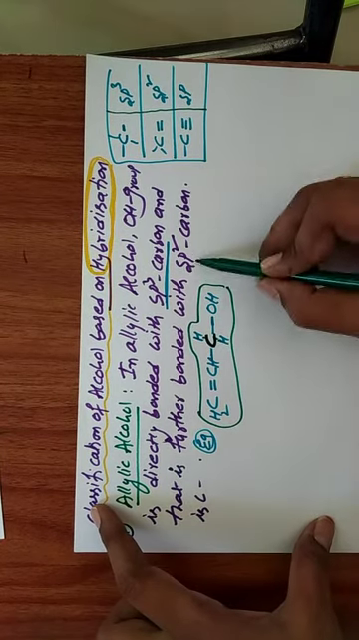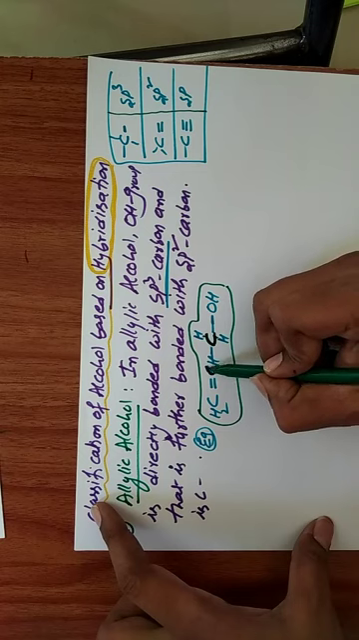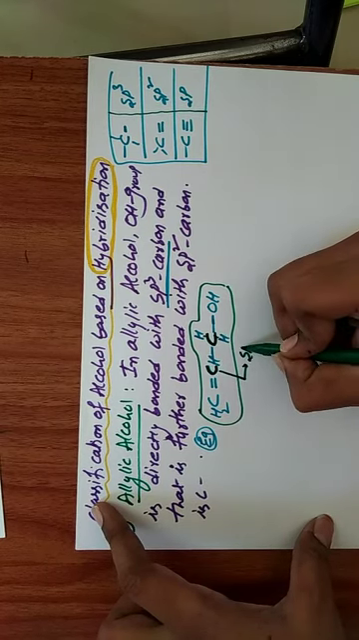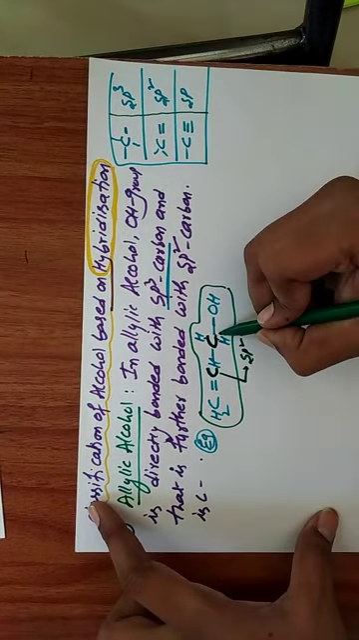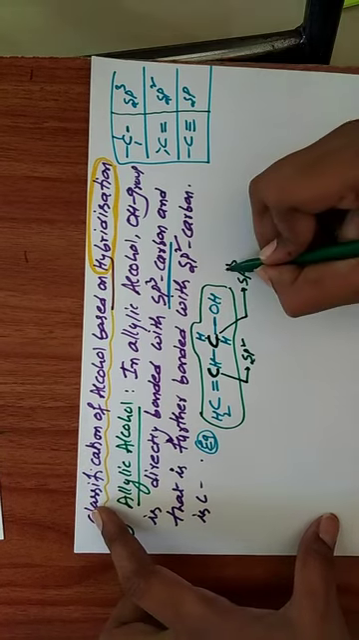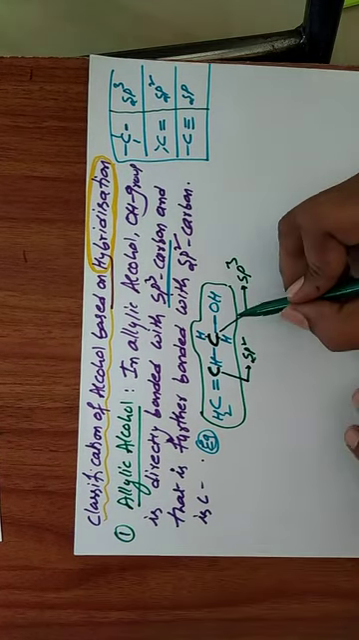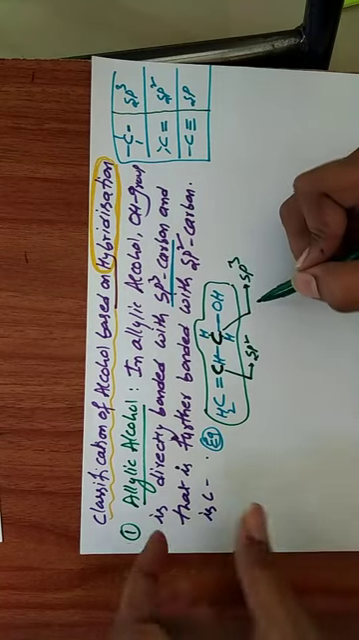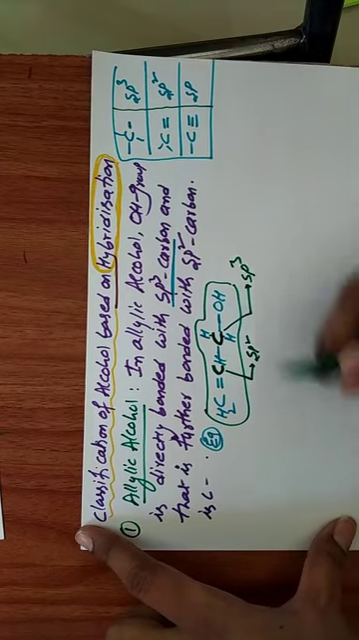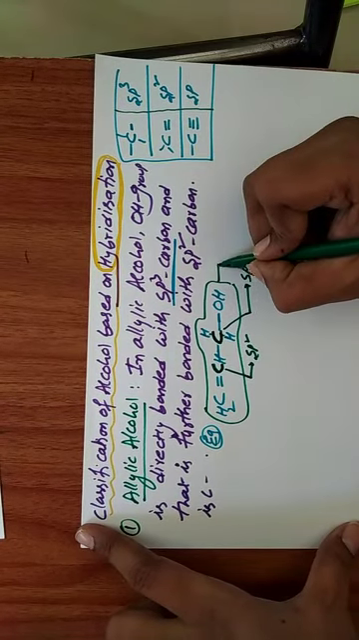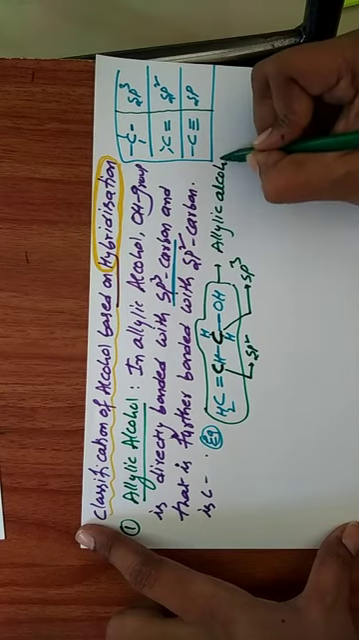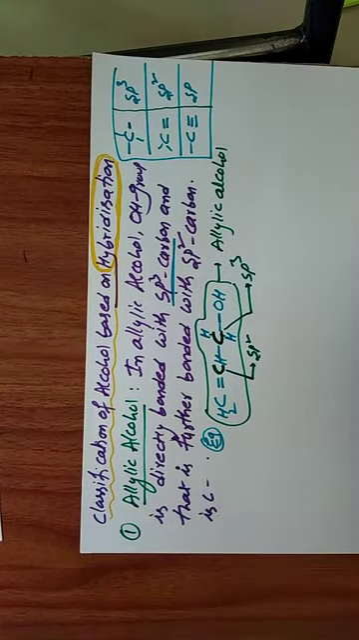This is the sp2 carbon, and this is the sp3 carbon. So this molecule is generally called allylic alcohol. By using this definition, it is easy to write that structure.